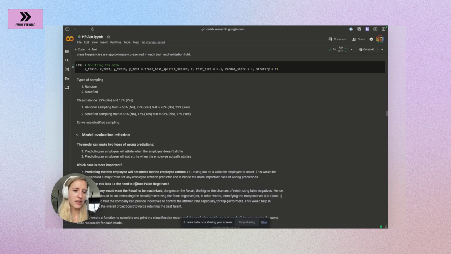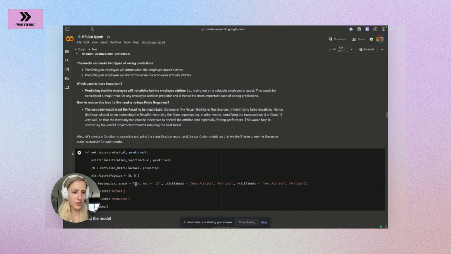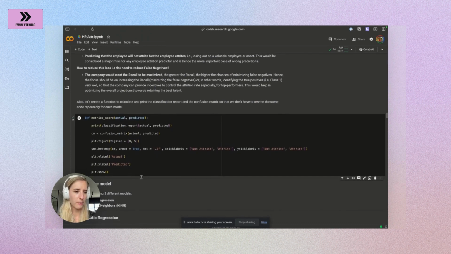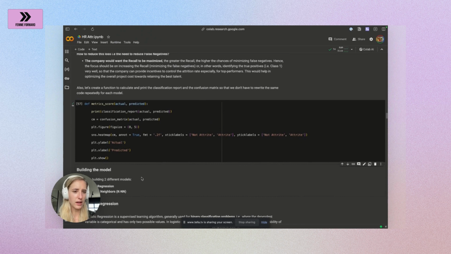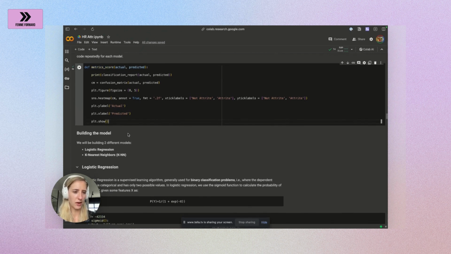How are we going to evaluate our model? We can use a confusion matrix. That's always one of the best things to use. It's quite nice to know the accuracy, sensitivity, recall, etc. So we're just going to make a function so that we can later on use the function metric score for the actual values versus the predicted values from the model to understand how good our actual model then is.